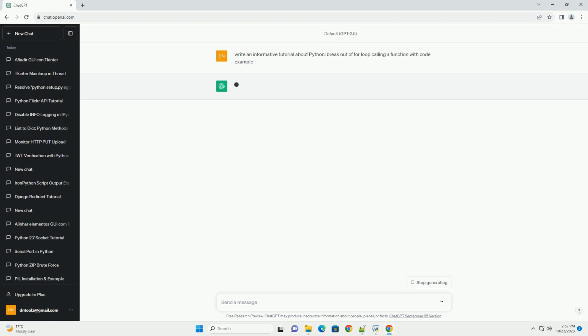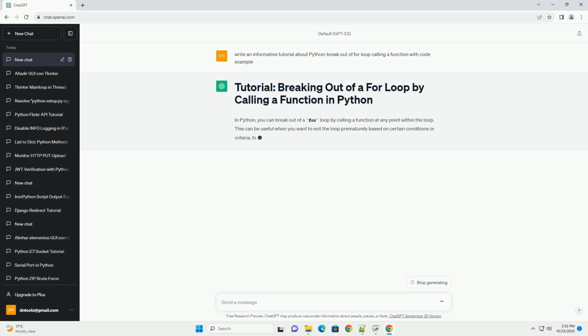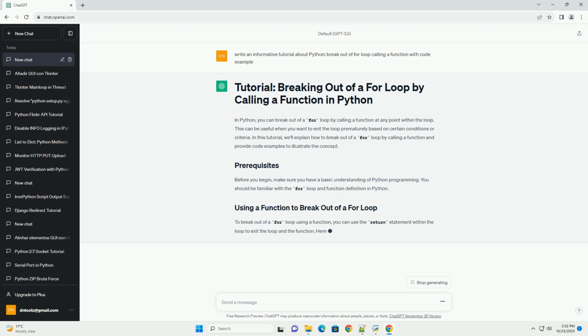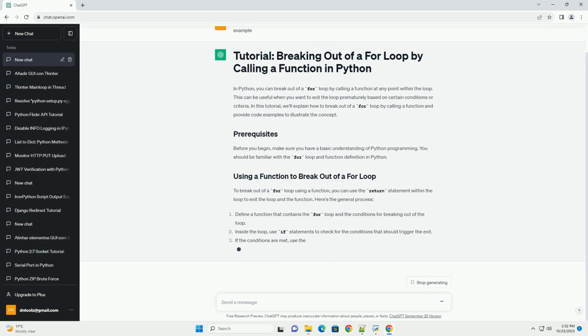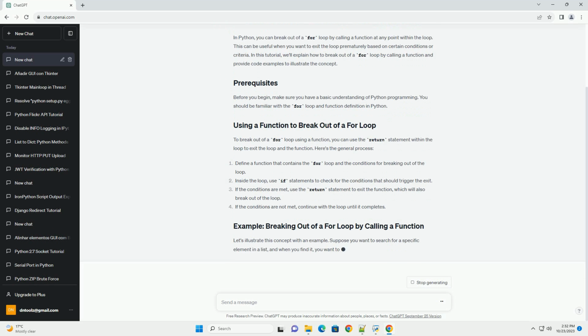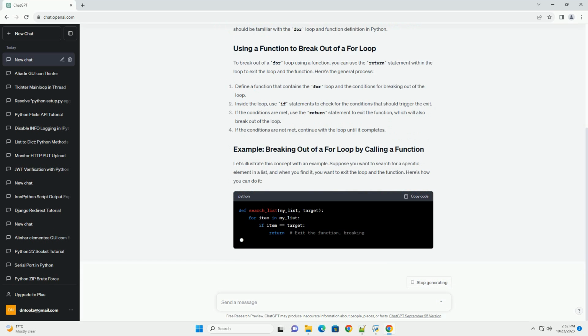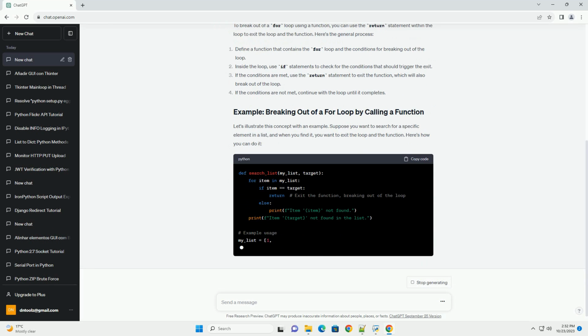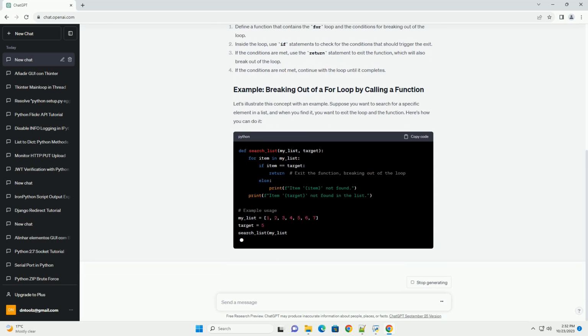In Python, you can break out of a for loop by calling a function at any point within the loop. This can be useful when you want to exit the loop prematurely based on certain conditions or criteria. In this tutorial, we'll explain how to break out of a for loop by calling a function and provide code examples to illustrate the concept.